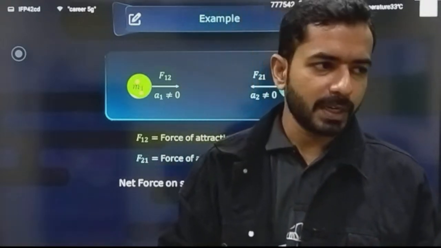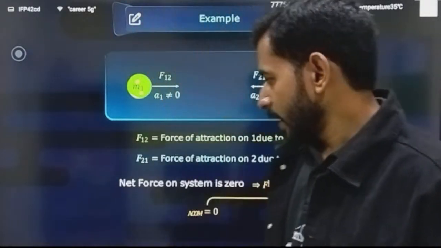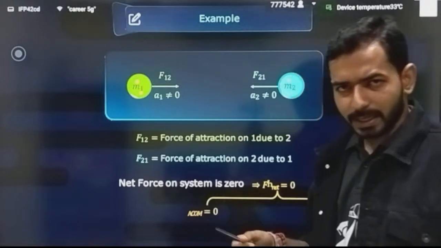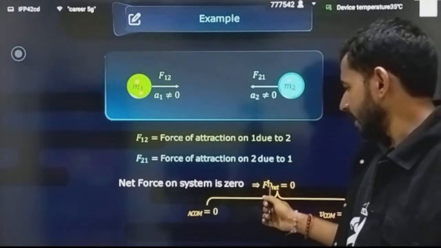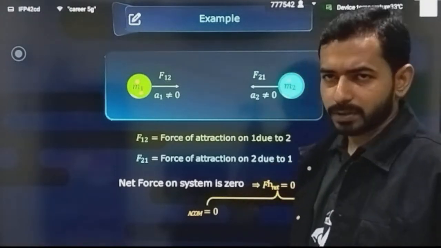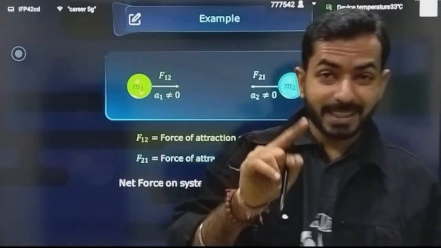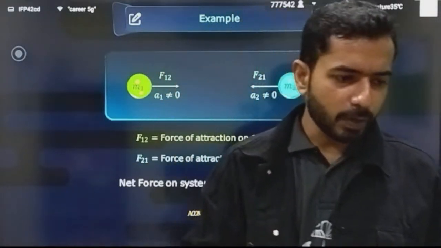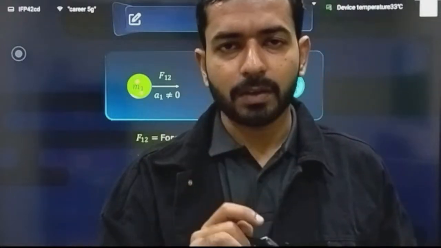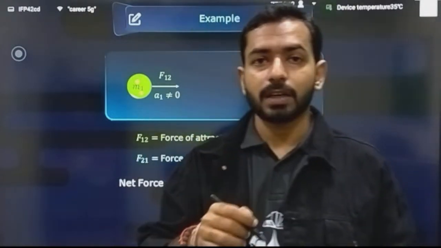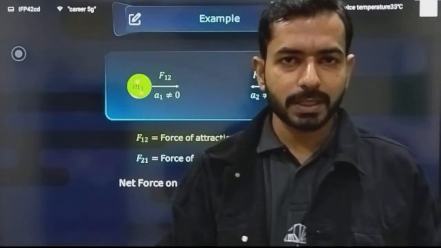Momentum was conserved. Now understand, if I say the same thing in a slightly different manner: if net applied force is equal to 0, then acceleration is equal to 0. If the acceleration of center of mass is 0, what can I say about the velocity of center of mass? That it is going to be constant.